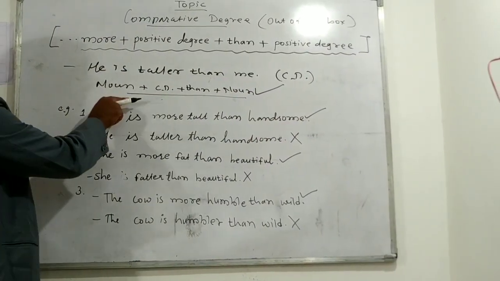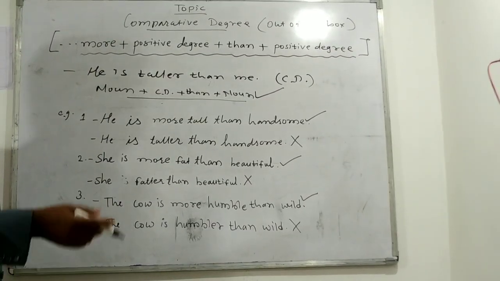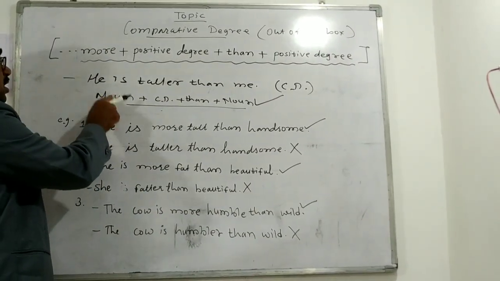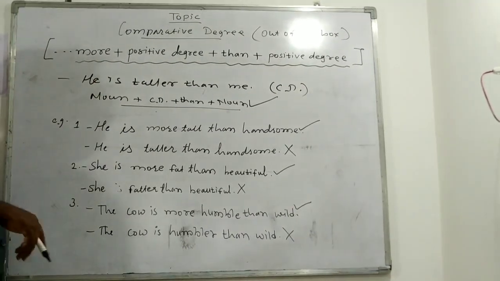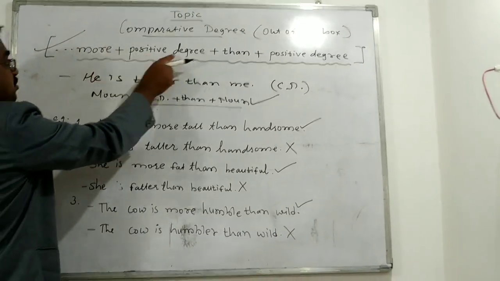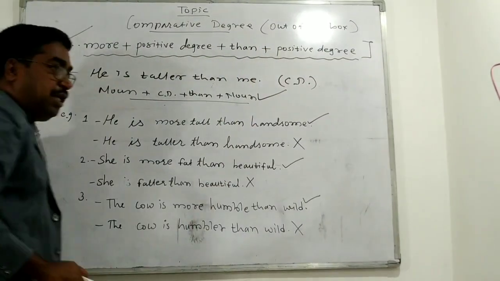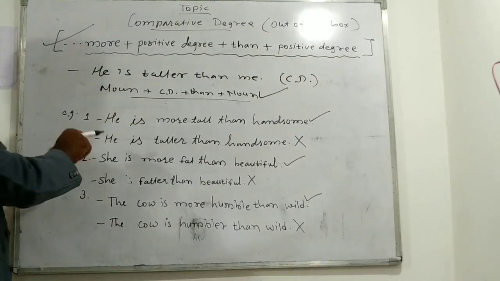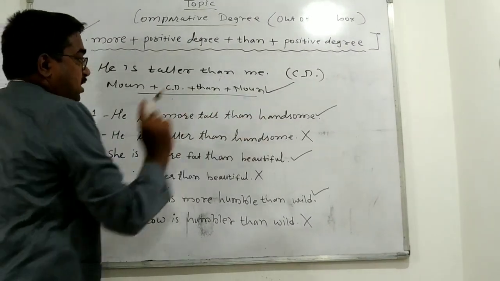But here we have an irregular, unusual structure, which doesn't follow this principle but follows a different principle. Look at the structure: more plus positive degree plus than plus positive degree. Correct? Look at the example.